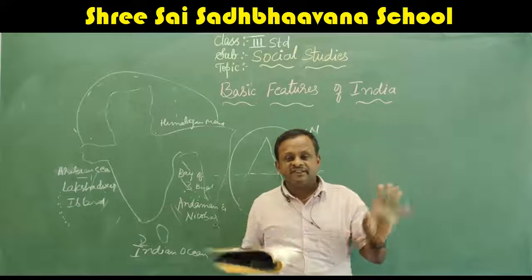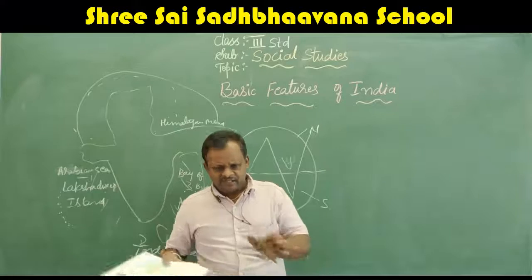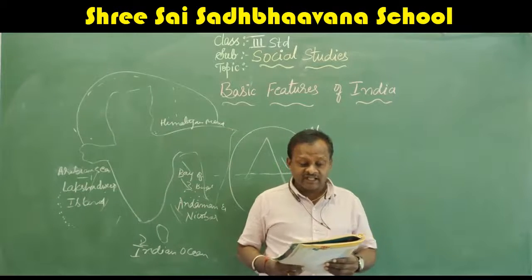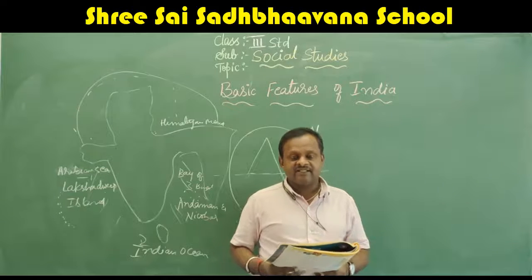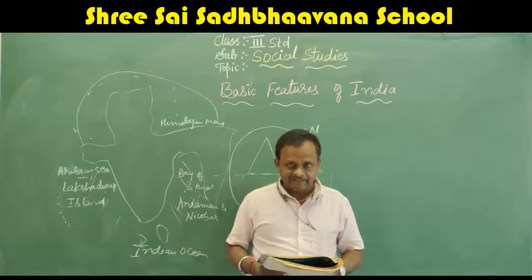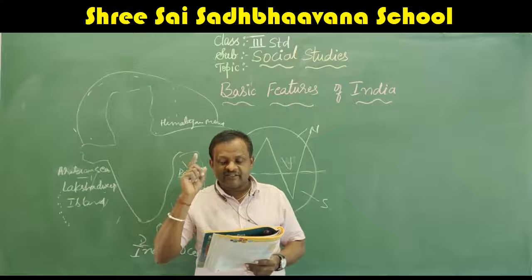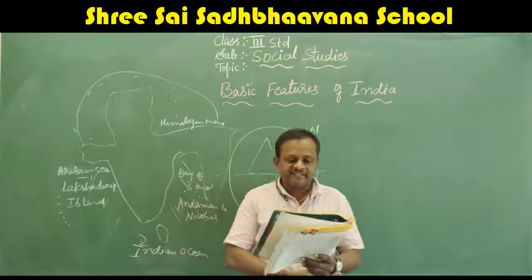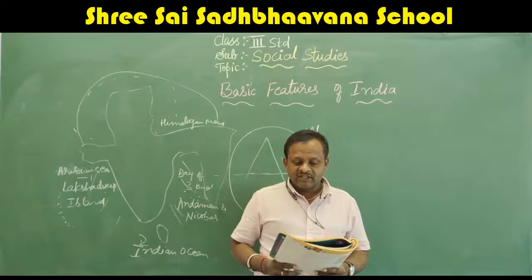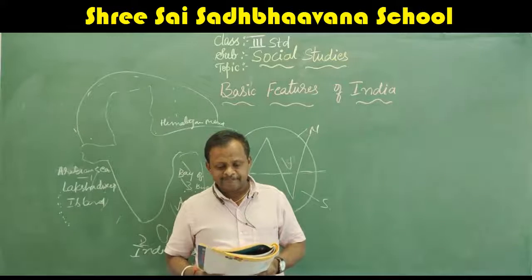When the summer starts, it will dry. But these rivers are not like that. They are the perennial rivers. That means they will flow throughout the year. Which are they? The Ganga, the Indus, and the Yamuna are the three important perennial rivers in India. The first one is the Ganga, holy river of the Indians. Indus is also one, and the Yamuna.